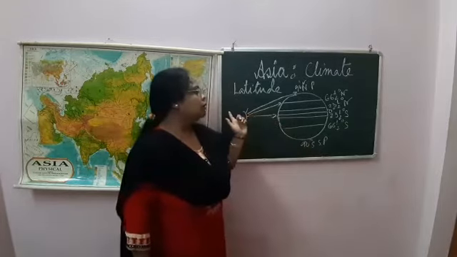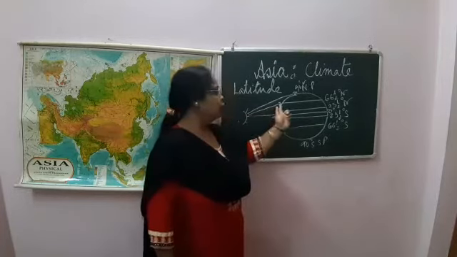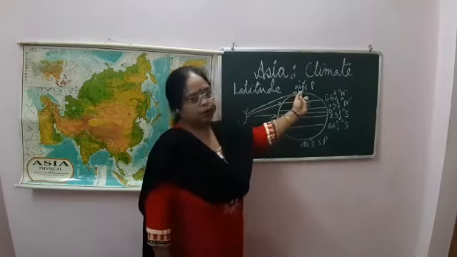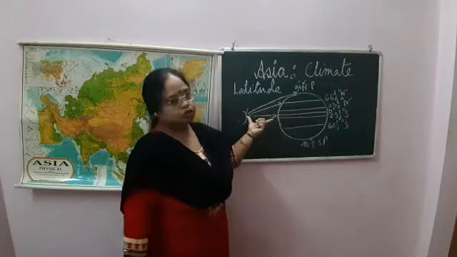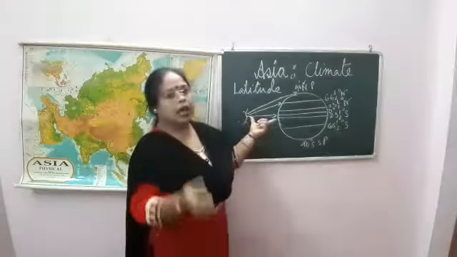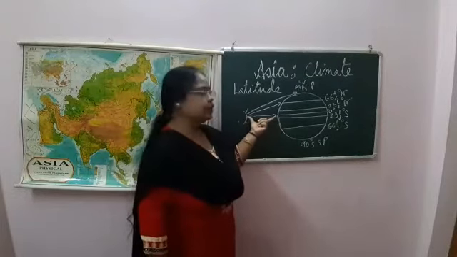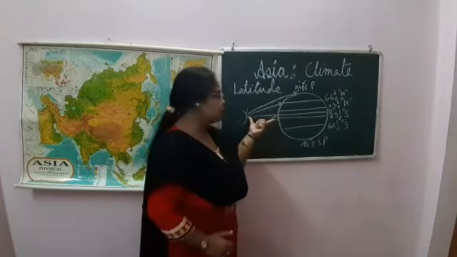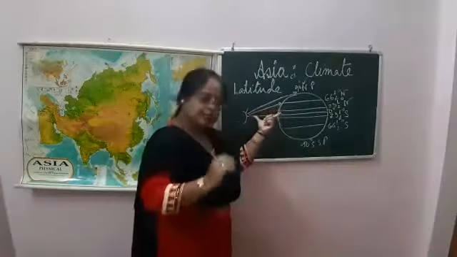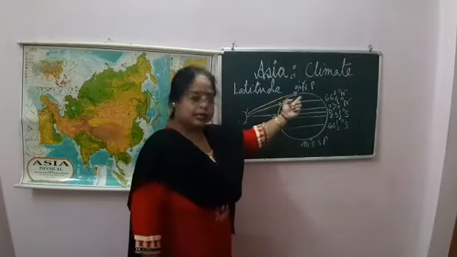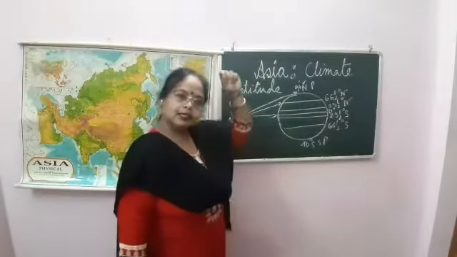Here we have seen that the sun's rays fall directly on the equator, and obliquely here, and more obliquely at the North Pole. Where the rays travel a short distance, they have more energy. Here the sun's rays travel a short distance, that's why there is more energy. Here obliquely, long distance, that's why less energy. So here heat is more, here heat is less, and here heat is even less.